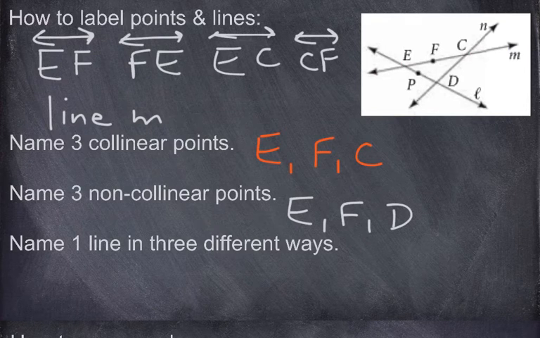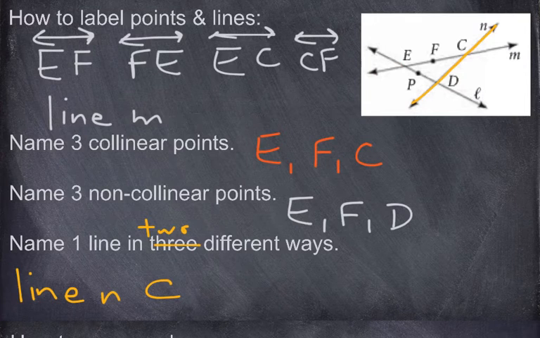Now here it says name 1 line in 3 different ways. So we can choose a line. Now we've already done line M. So now let's move on to line N. Well, just like I said, we can call it line N. Okay. And we have 2 points. Actually, we can only really name this one in 2 different ways. I apologize. Let's just go with 2 ways.